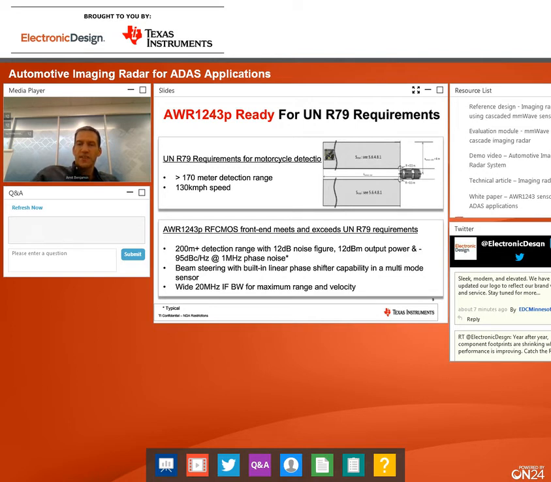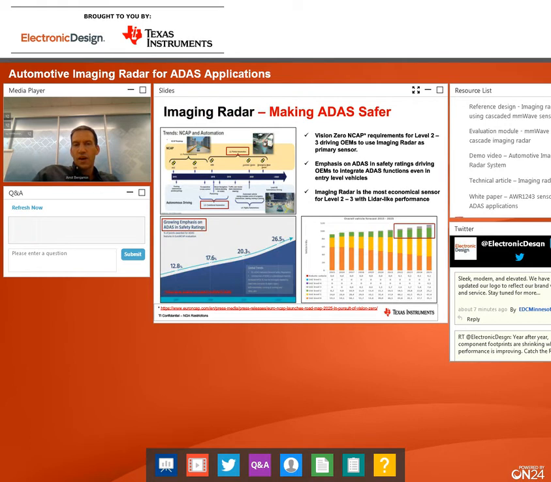With this device, you're not required to make so many trade-offs on your antenna footprint to meet these requirements. The other thing this device enables us to address is the imaging radar market. We see the need for enhanced range and enhanced angle resolution radar sensors already in the NCAP market, not just in autonomous driving like level 4 and 5, but already from level 2 and level 3. Advanced safety measures like automatic emergency steering are required already by 2022.